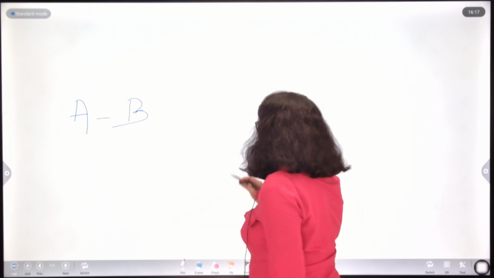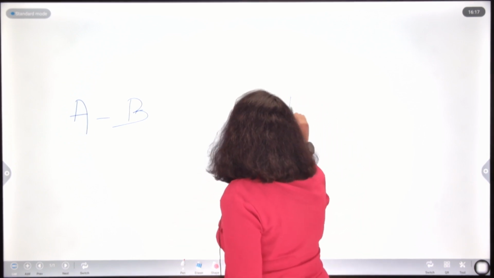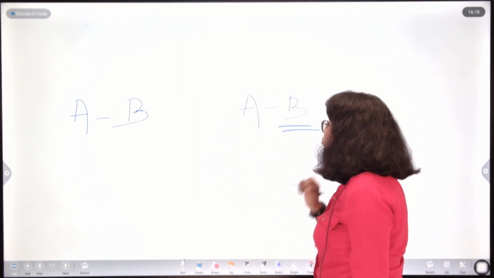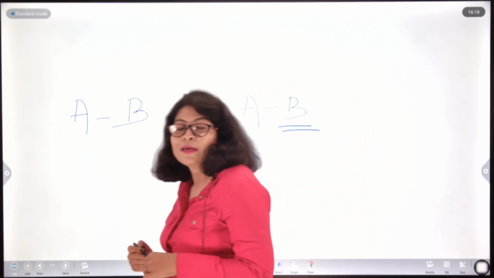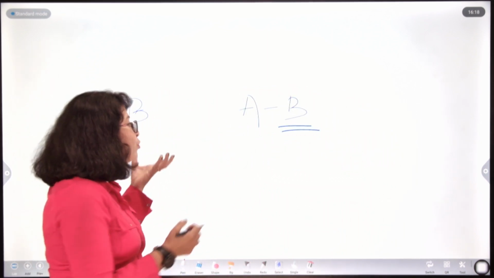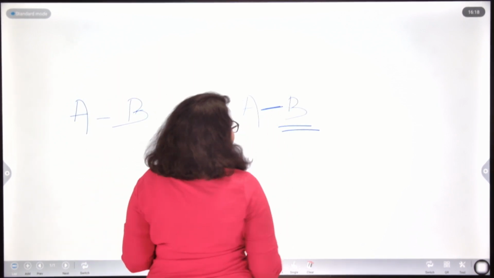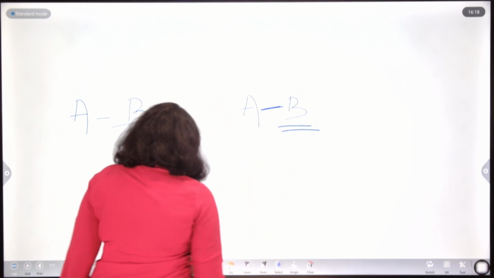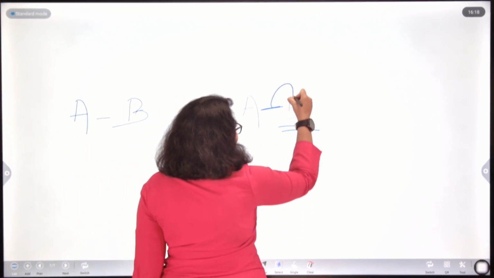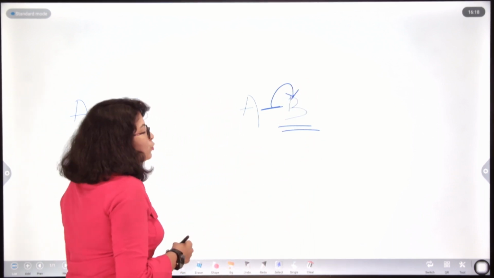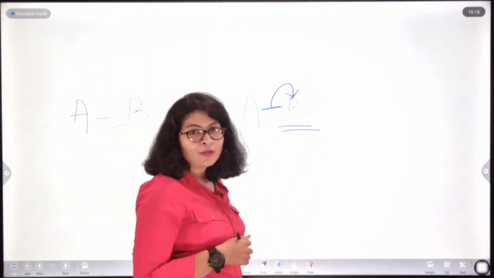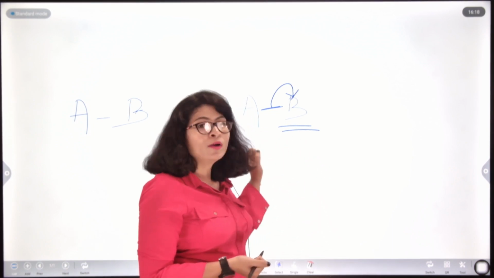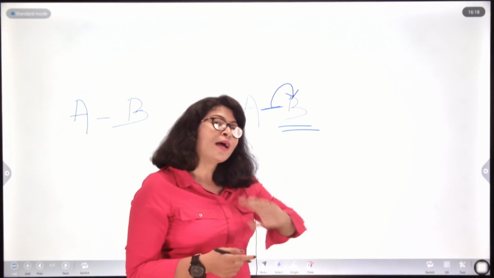Now a second case, where again a covalent bond was formed between A and B, no doubt, but here B turns out to be somewhat more powerful than A. What happens? B pulls this electron cloud, which was initially mutually shared between A and B, more towards itself. B turns out needy, greedy, and pulls the electron more towards itself. A is also not going to leave the electron, because they are covalently bonded and A is also in need of electrons. Therefore, A will not allow this electron cloud to be entirely taken up by B.